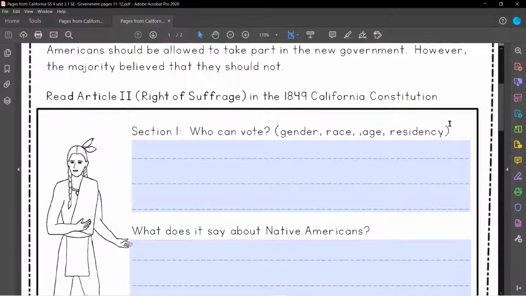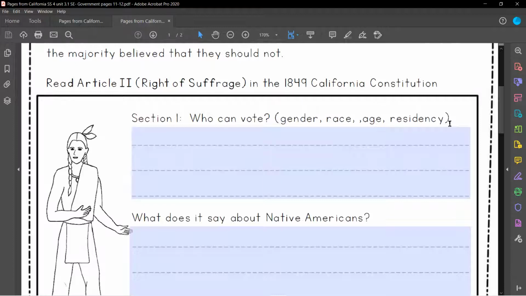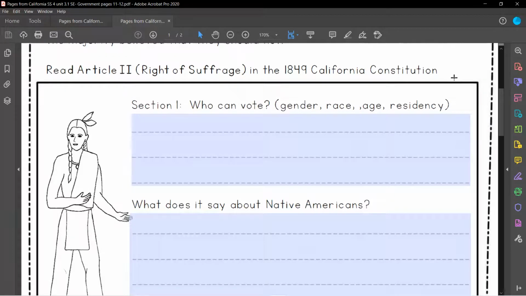So going back to the 1849 Constitution, we're going to look at Article 2, and that's titled Right of Suffrage, and we're going to answer the following questions. So Section 1, who can vote? So you're going to list the gender, so male or female, the race, the age, and the residency where they live of people who can vote.